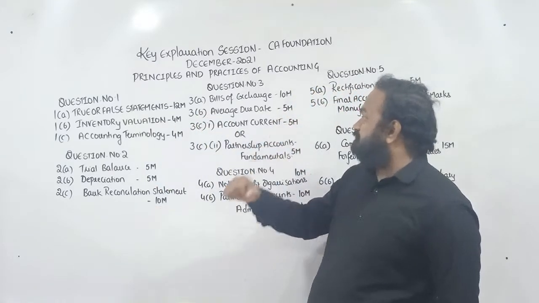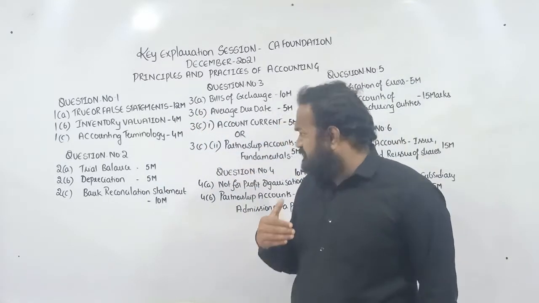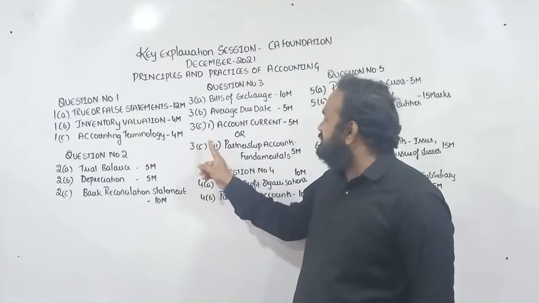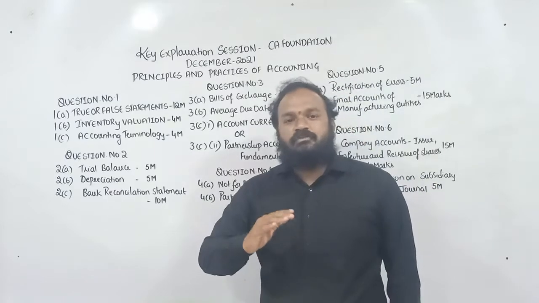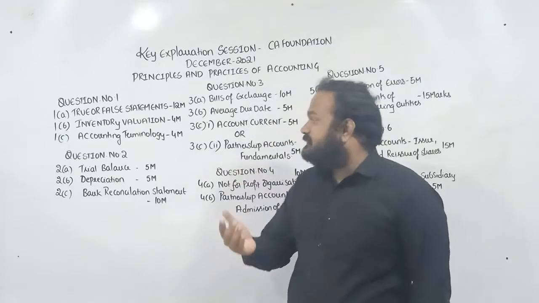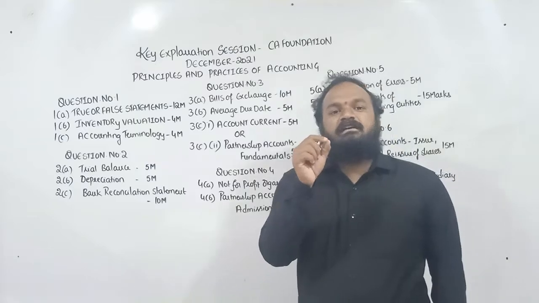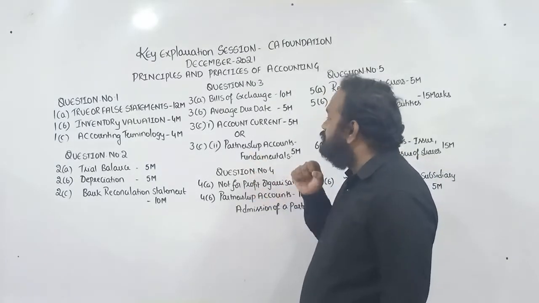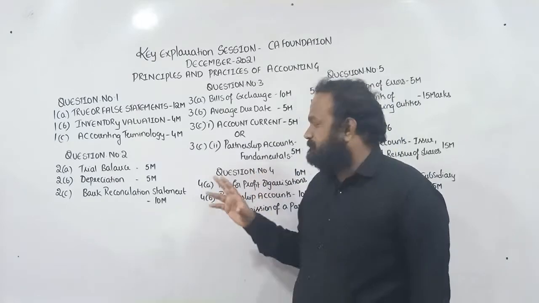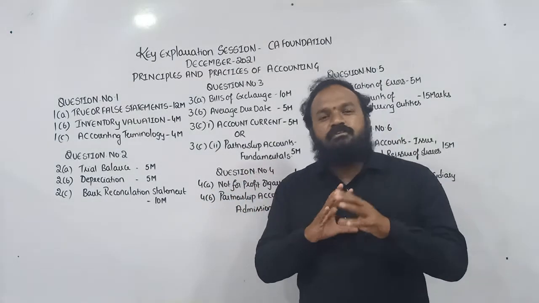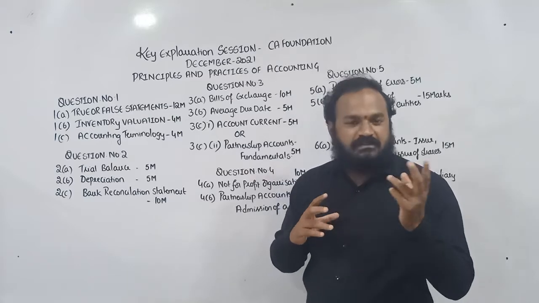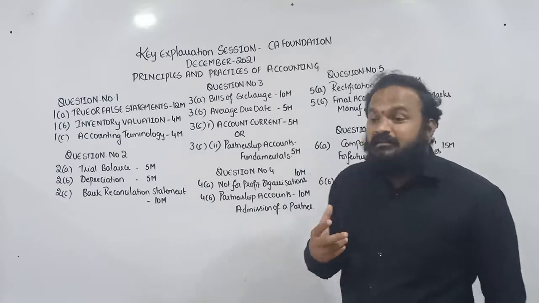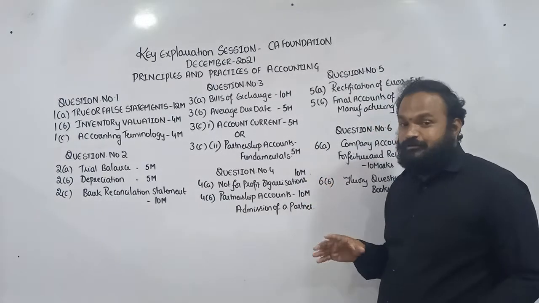Question number 3B is the question on computation of average due date. 3C consists of an internal choice. You can answer a question belonging to the account current chapter, or a question belonging to partnership accounts fundamentals. Some adjustment entry questions are also given in the paper. Coming to question number 4, which comprises only 2 parts.